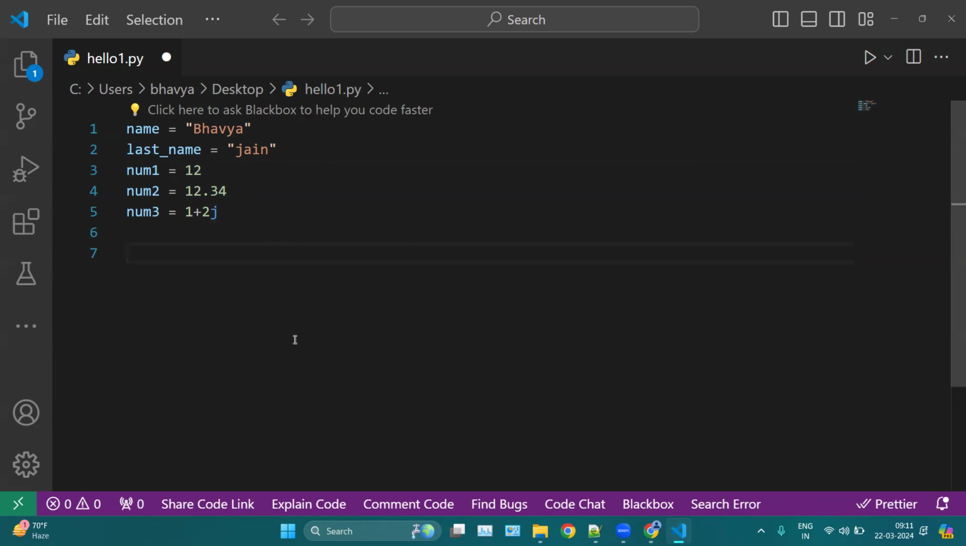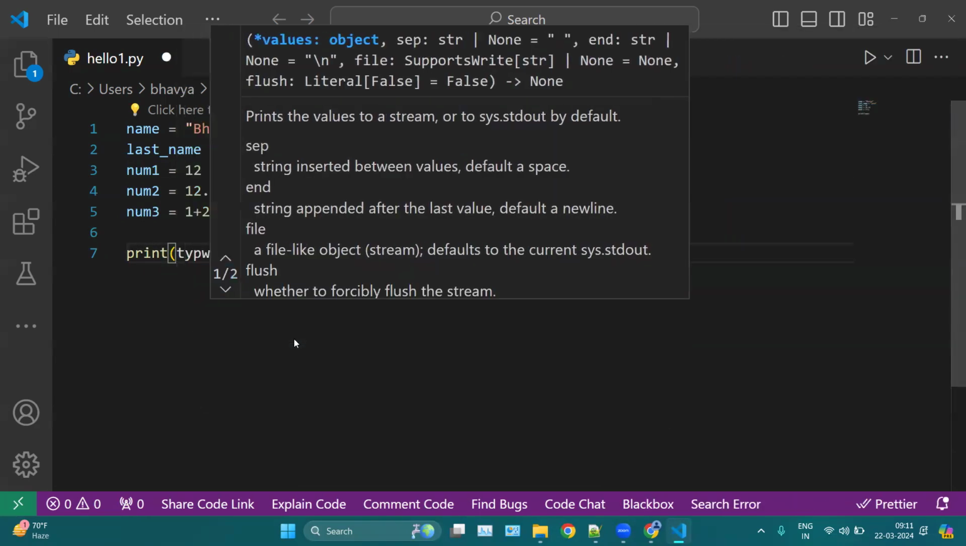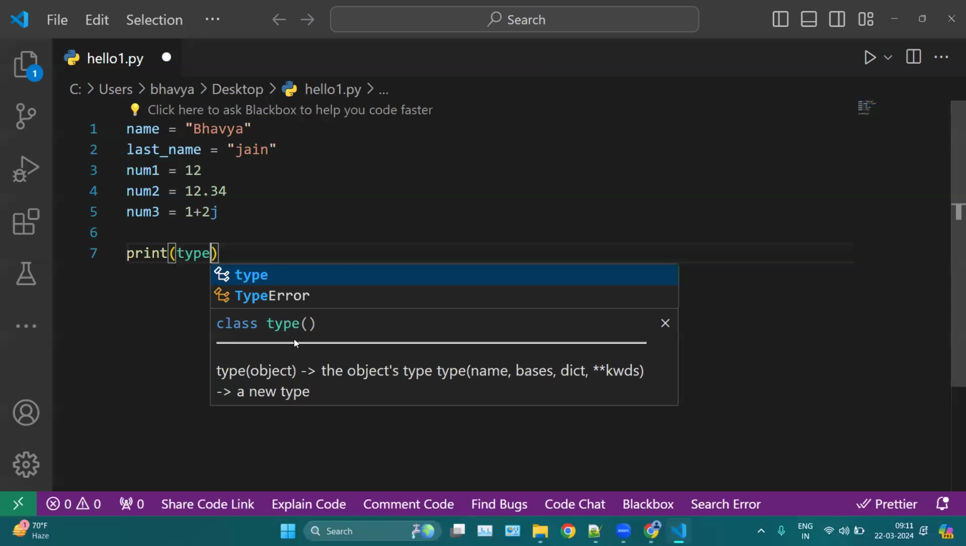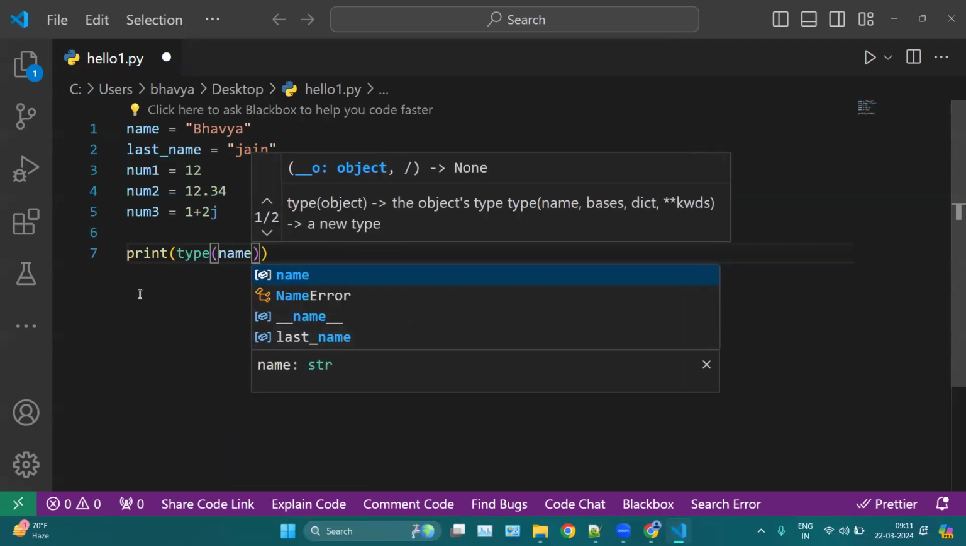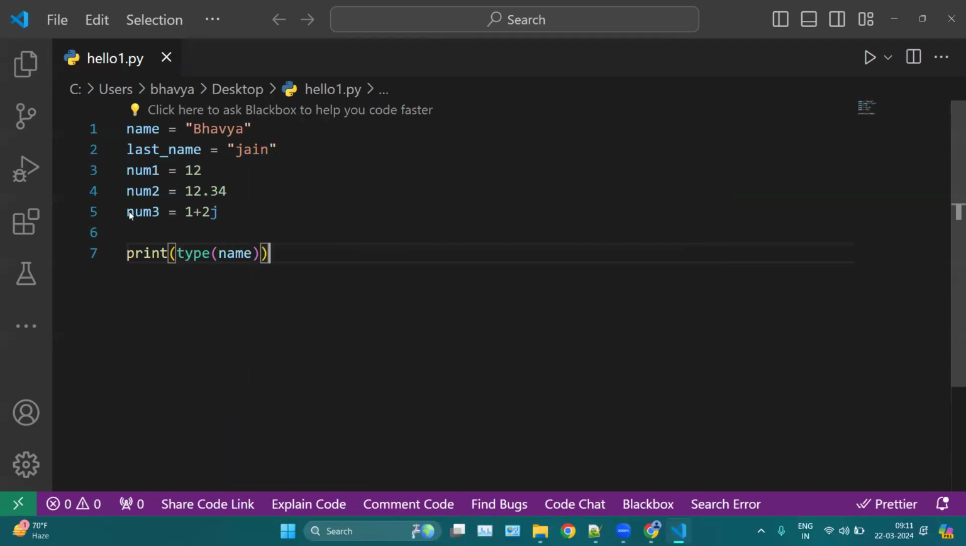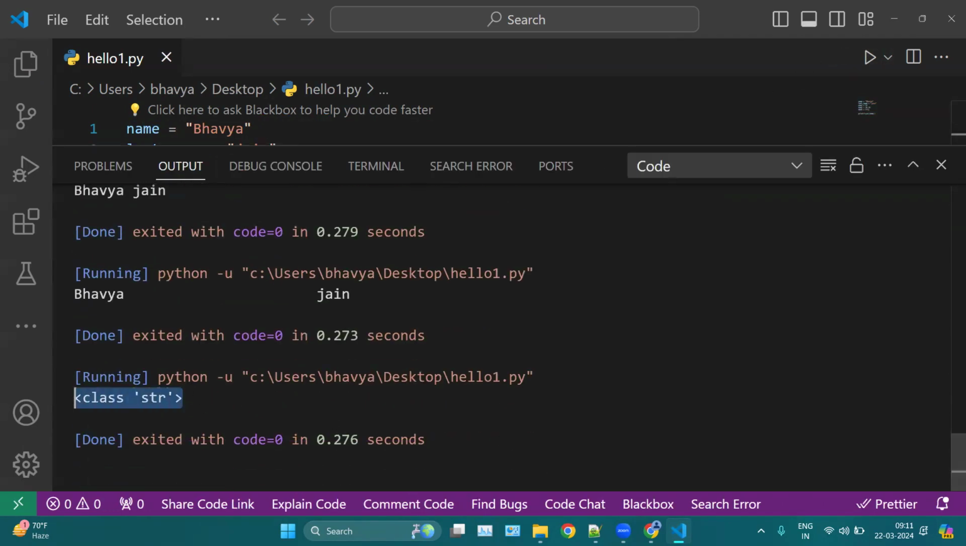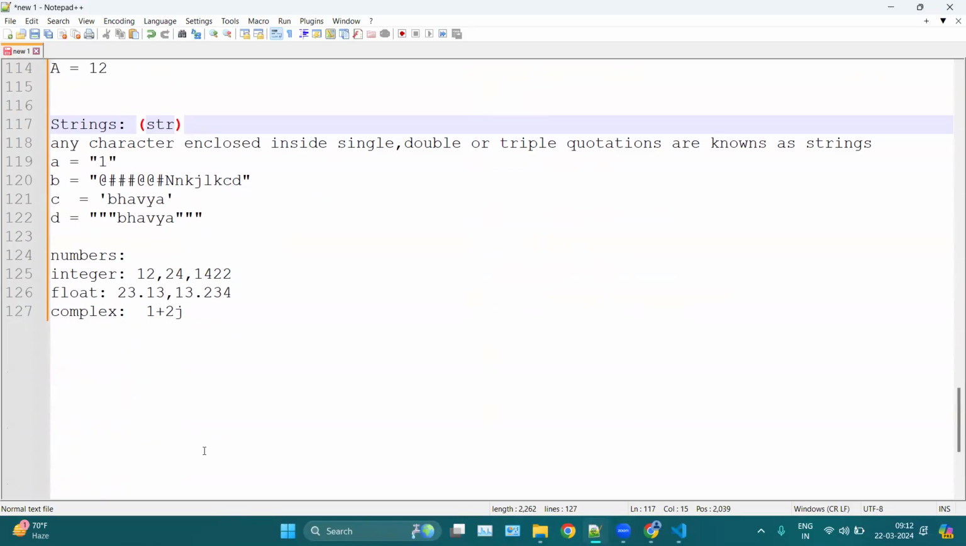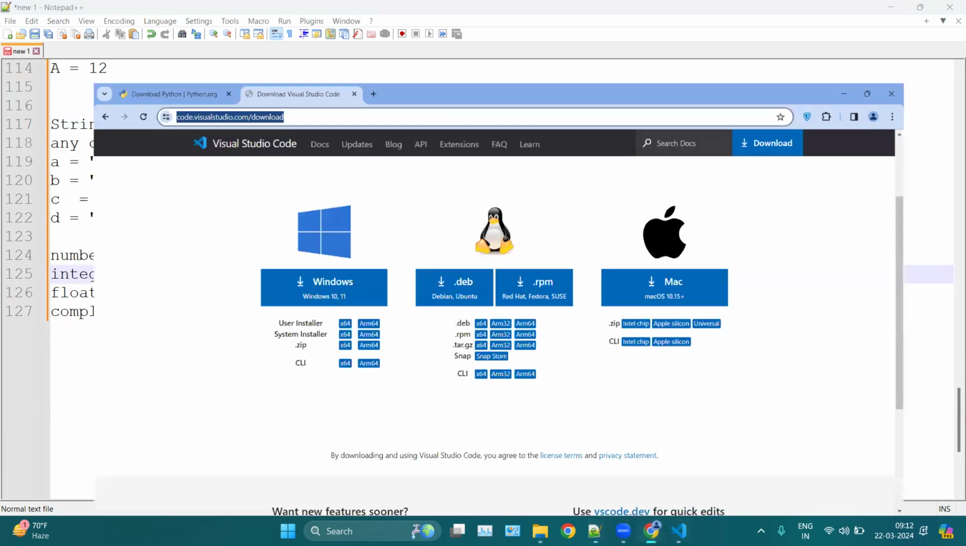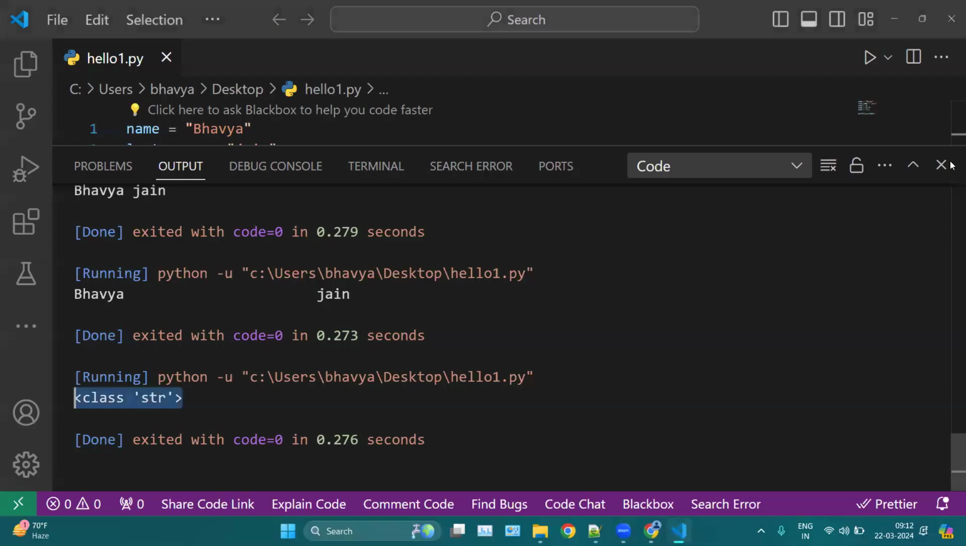Now, how do we know that? You can simply use print, then the type function, and the name of your variable, name here. If you run this one, here we are printing the type of name. Name is a variable which is storing a string. If you run this, you will see this is a class string. str is short for string, same as integer is short for int here. Float is float, complex is complex. So here you can see a class string.